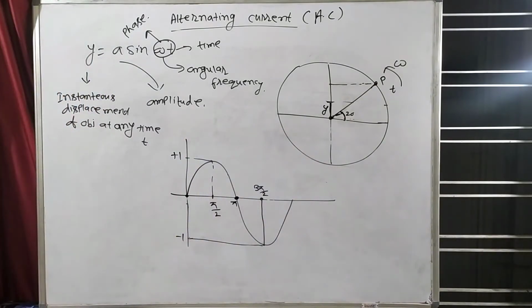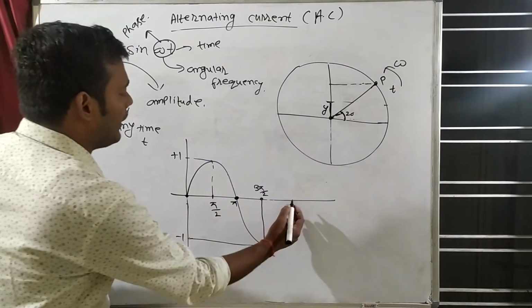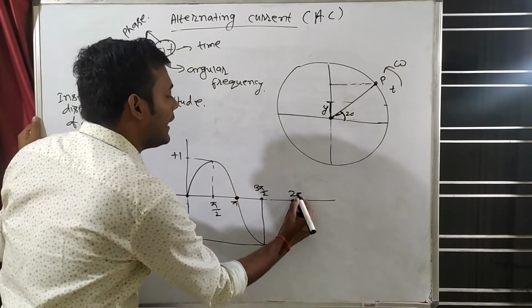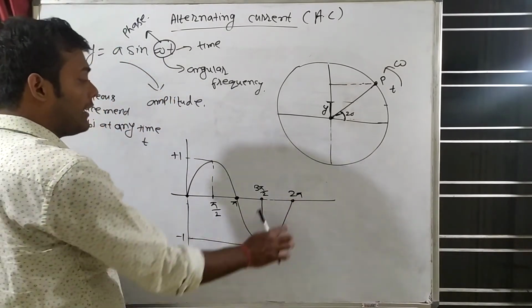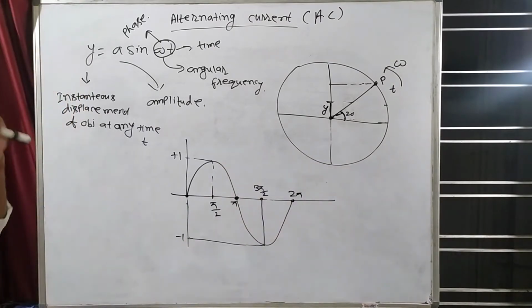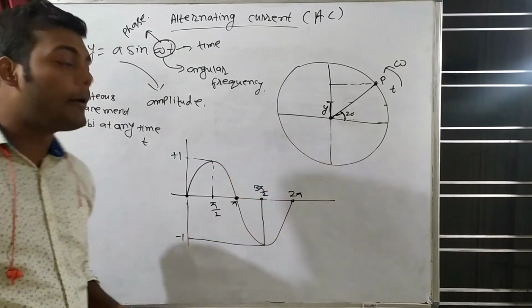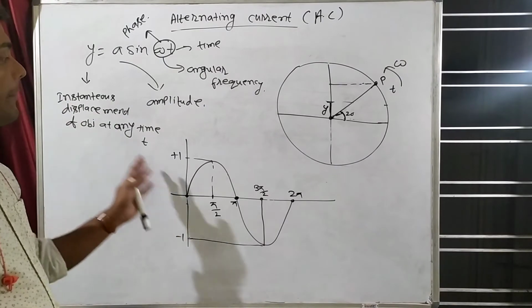Now 3 pi by 2 plus pi by 2 will be 2 pi. So sin 2 pi, 2 pi means 360. Sin 360, what will be the value? Again 0. So this is the graph of sine. So the whole chapter will be done like this.